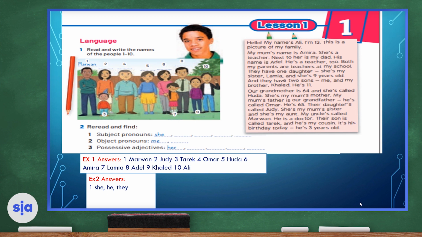Now, object pronouns can be found in the middle or at the end of a sentence. So, let's try to find them together. Me is the only object pronoun found in the text. Let's move on to possessive adjectives, and they are her, his, my, our, and their. Possessive adjectives show ownership, or that something or someone belongs to you. Therefore, you need to practice finding them in the text. Let's move on.